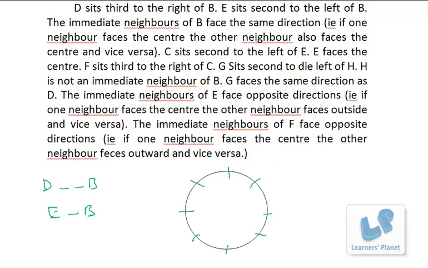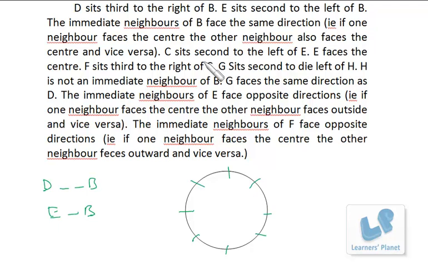And in some case, if it is mentioned that both of them have opposite directions, that means suppose B is here, if this person is facing inside, this person will face outside, or if this person is facing outside, then this person will face inside. So that is opposite direction. You should be clear with this.